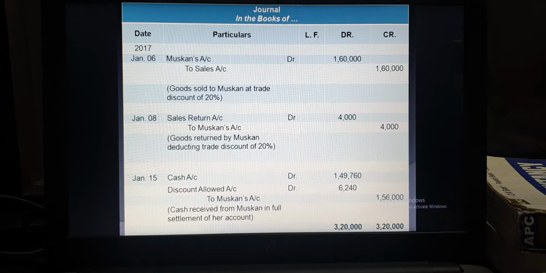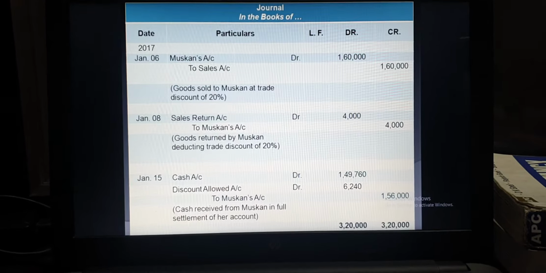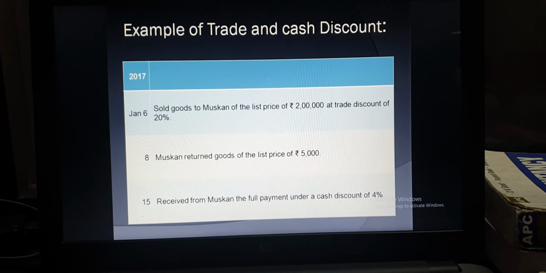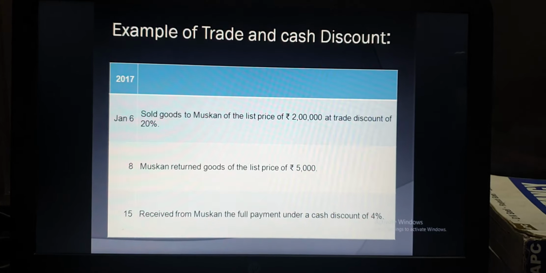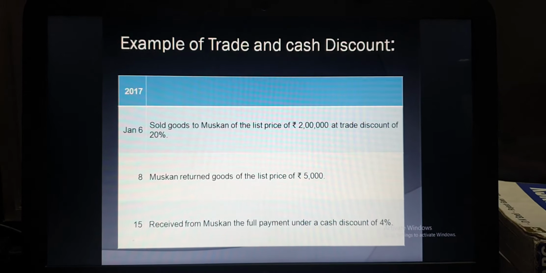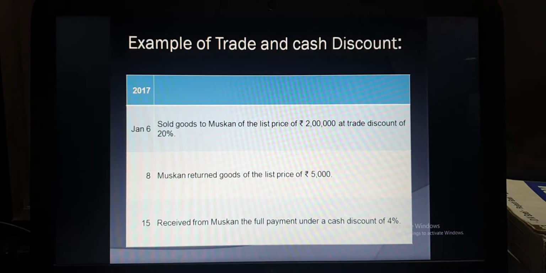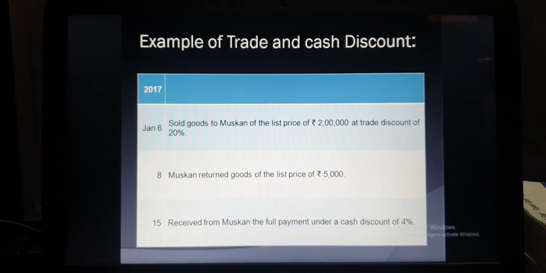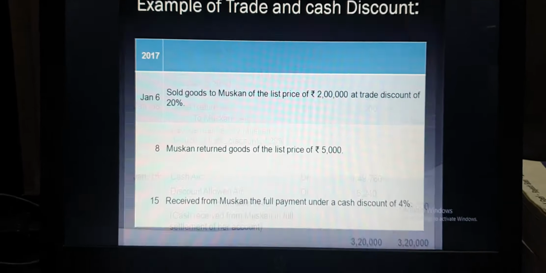Now at the time of receipt of the amount, we allowed a cash discount, and it is given in the question. So what is the amount of cash discount? That is 4%. Received from Muskan full payment under a cash discount of 4%. I told you that we have to pass the journal entry of cash discount. We allow cash discount because we are receiving the payment, so you have to debit discount allowed. So come to the part of the answer.